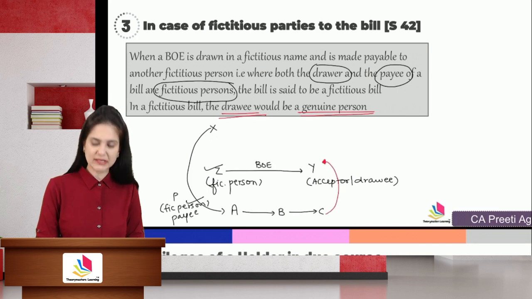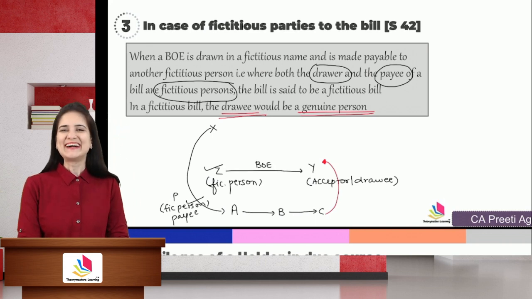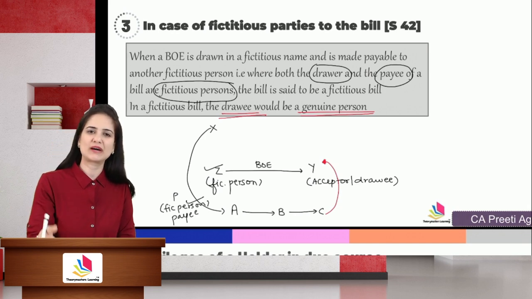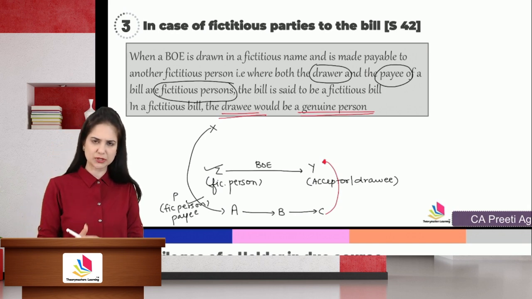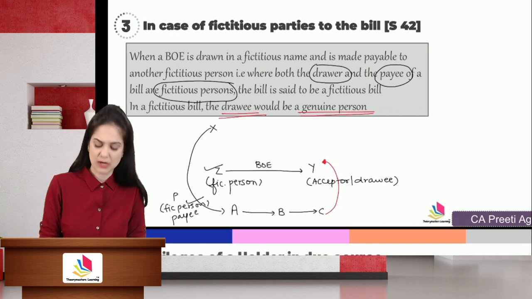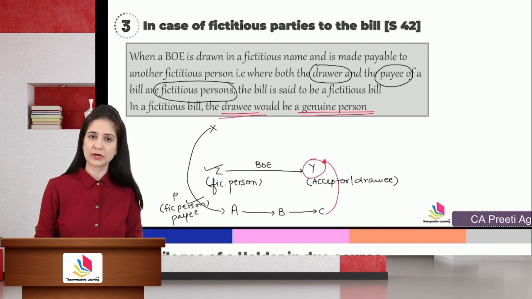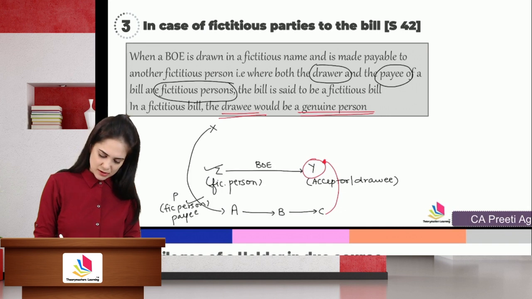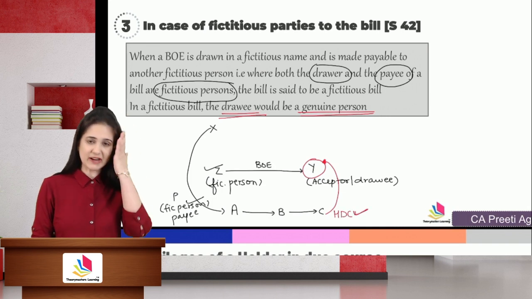Now Y is telling him, "Hare, the bill was fictitious. We never intended to pay. Why should I pay money to you? I had no transaction with Z. Z is a fictitious person, but you are a genuine person." No? You accepted the bill. Now you will have to pay for it. So C, the holder in due course, will be able to recover the amount from Y.